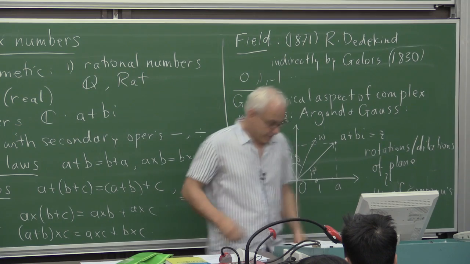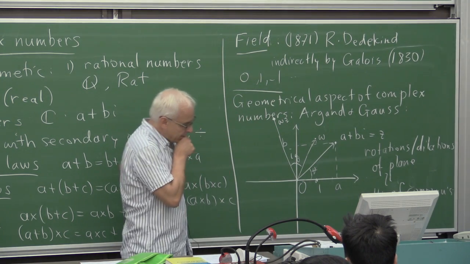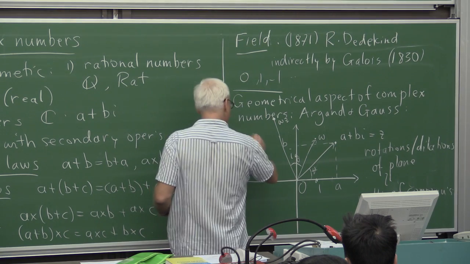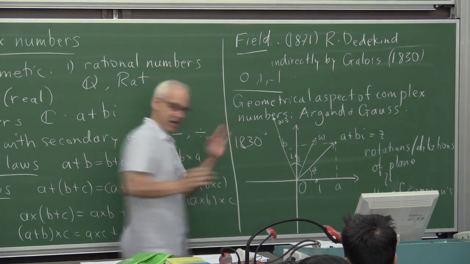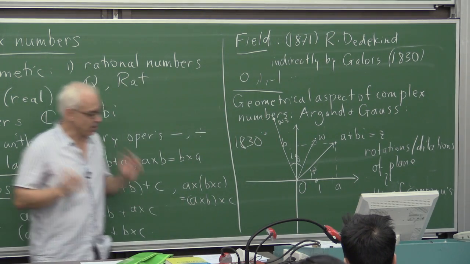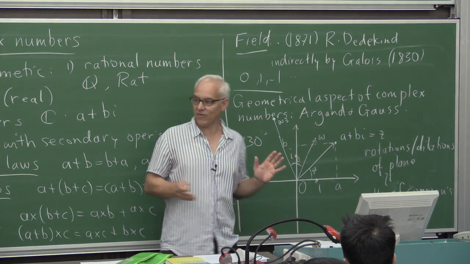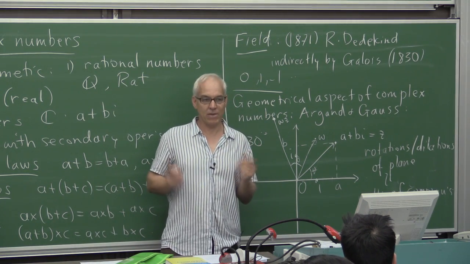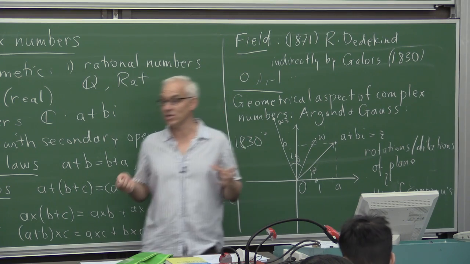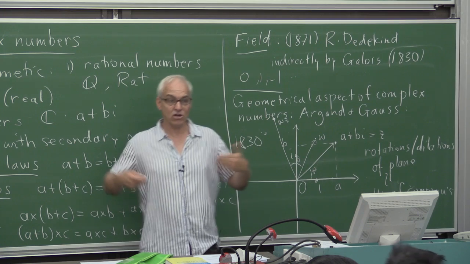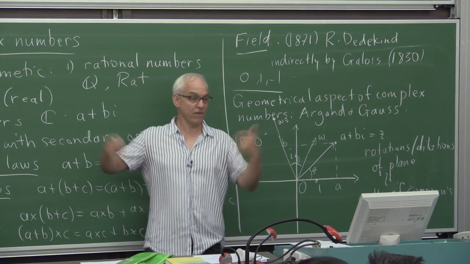Okay, so this was understood by the 1830s. People understood this very clearly. And some people started thinking, well, can we do something like this in higher dimensions? Can we start to understand rotations or dilations in a higher dimensional space in terms of some more complicated arithmetic?